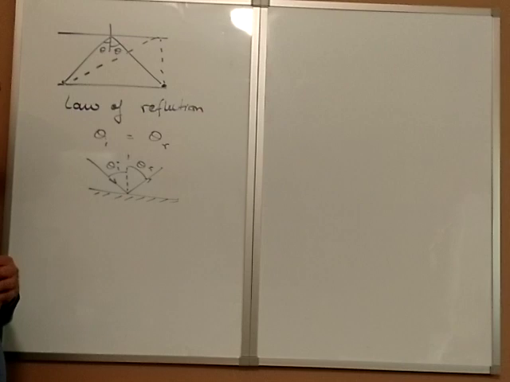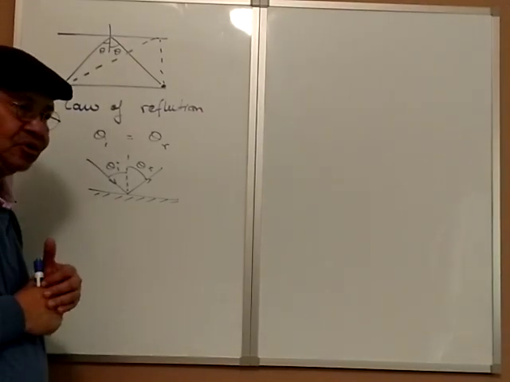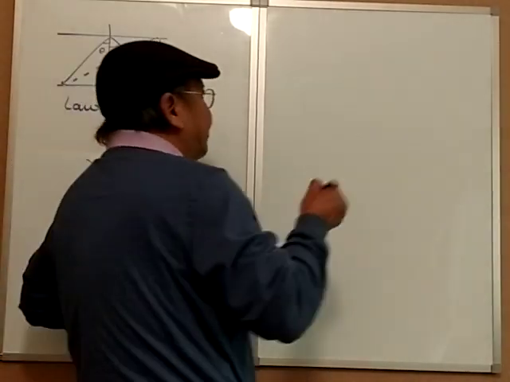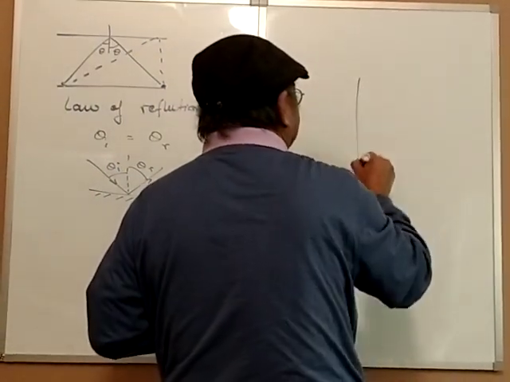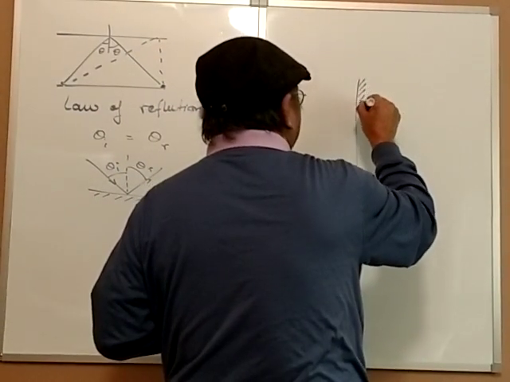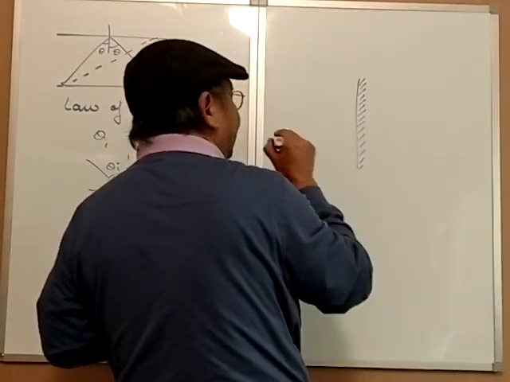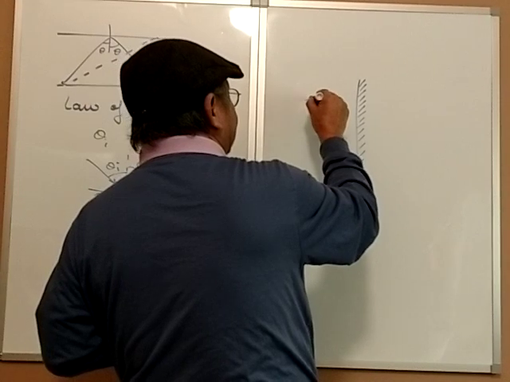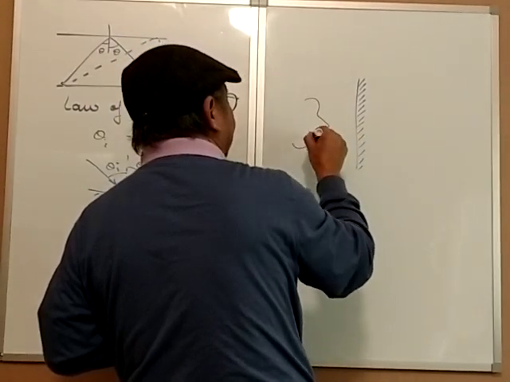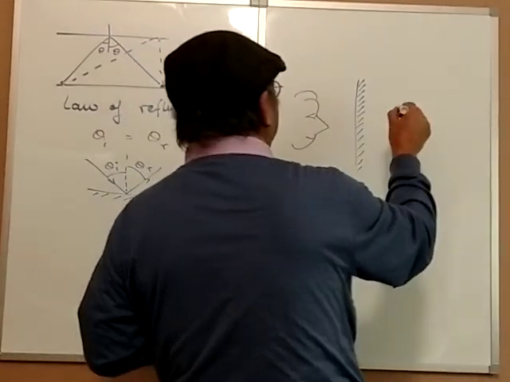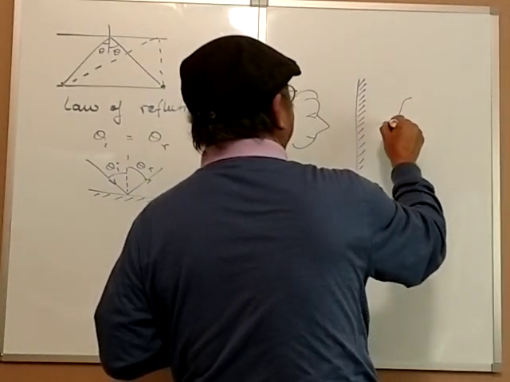By using that, you can draw a lot of neat pictures. For example, how do you see yourself in the mirror? Let's say this is the back of the mirror, I'm shading it, that's the side where you put the mercury in. And let's suppose this is you. Right, so let me see if I can do the same thing.